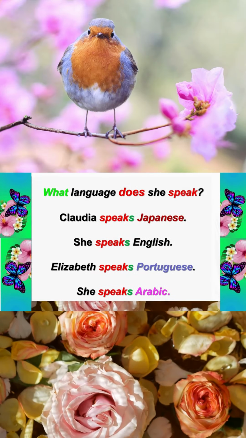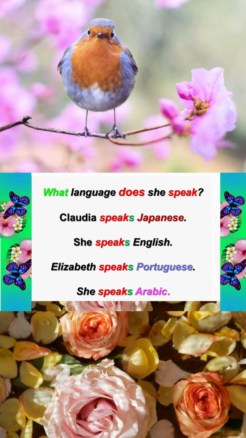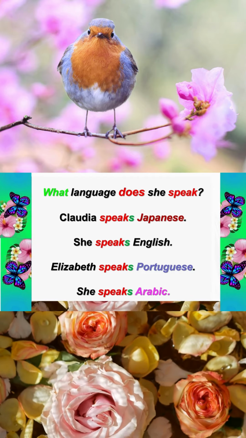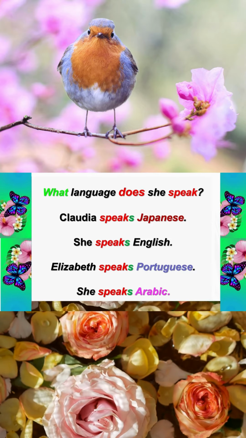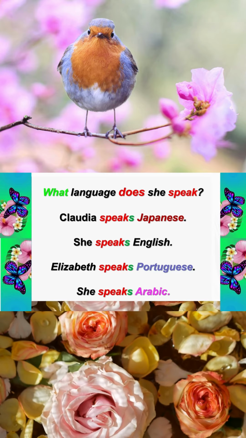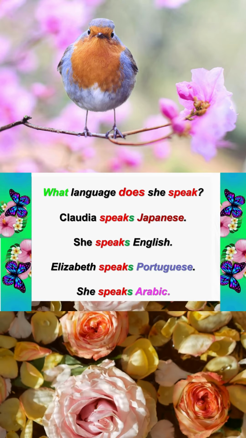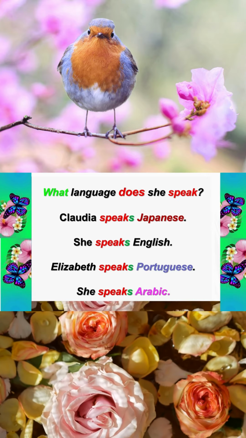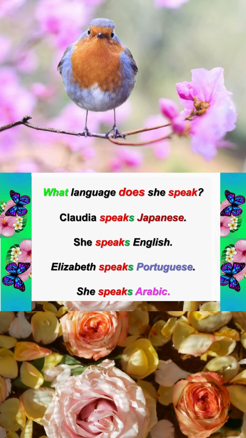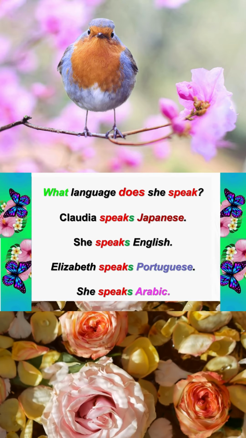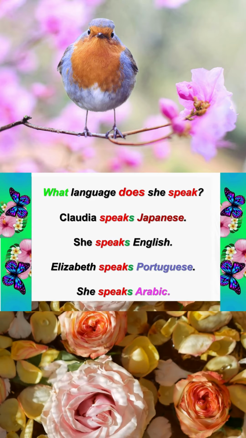In the next slide, we have "What language does she speak?" So we are speaking about a woman or a girl. In the first example, Claudia speaks Japanese. Claudia means she. Claudia speaks Japanese. Another girl or a woman, she speaks English. The third example, Elizabeth speaks Portuguese. The last example, she speaks Arabic.